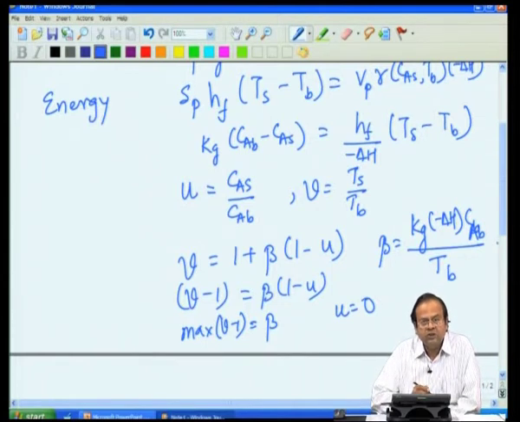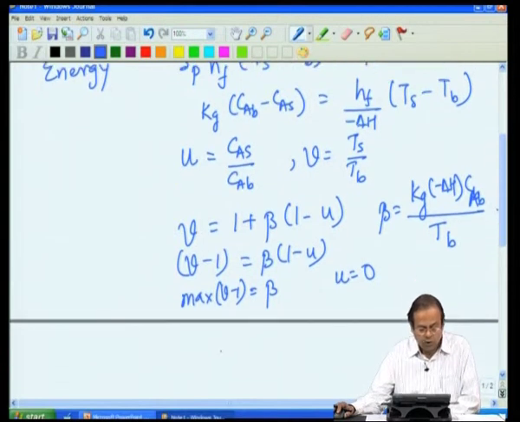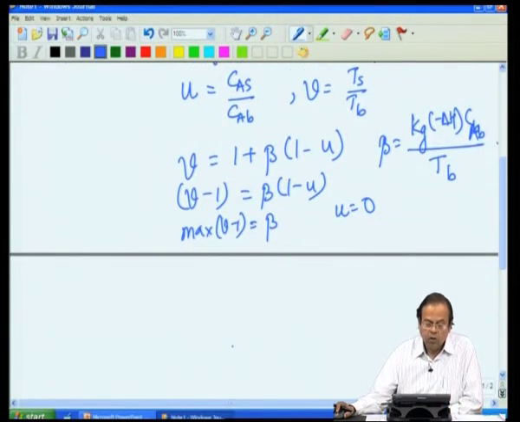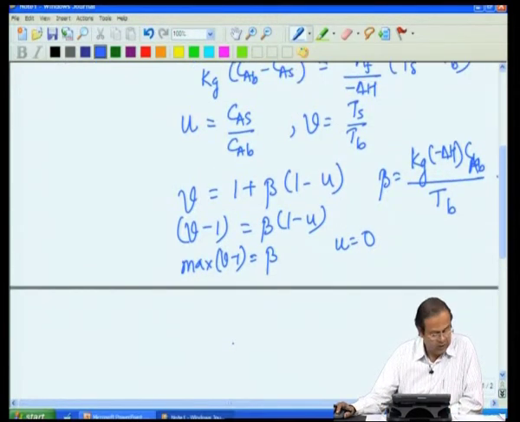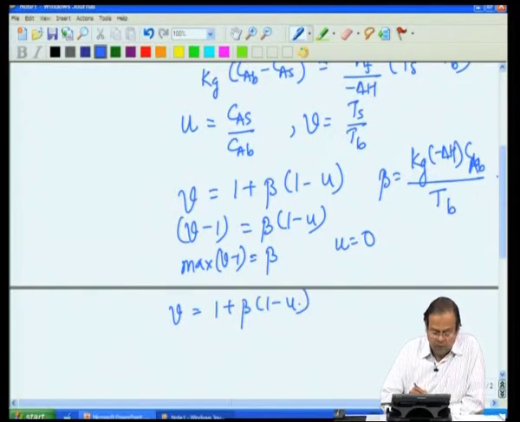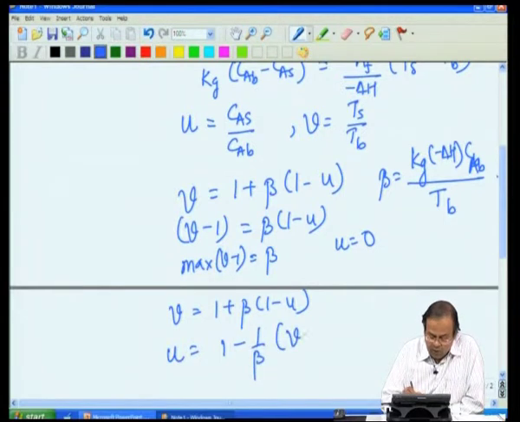Now, you will realize the same thing that we talked about when we looked at internal diffusion. We can go back to our mass balance and energy balance equations, and instead of temperature we can write in terms of concentration, or the other way round, u as 1 minus 1 by beta into V minus 1.